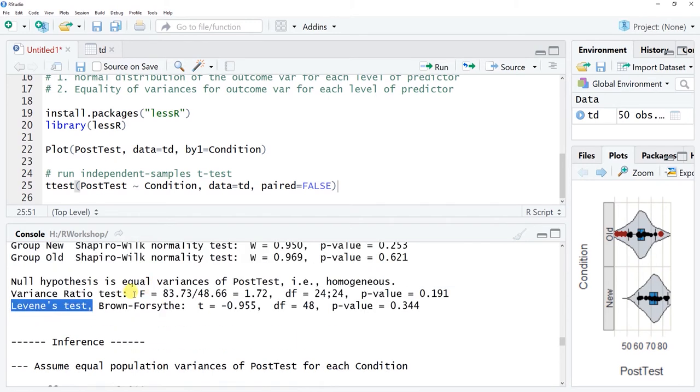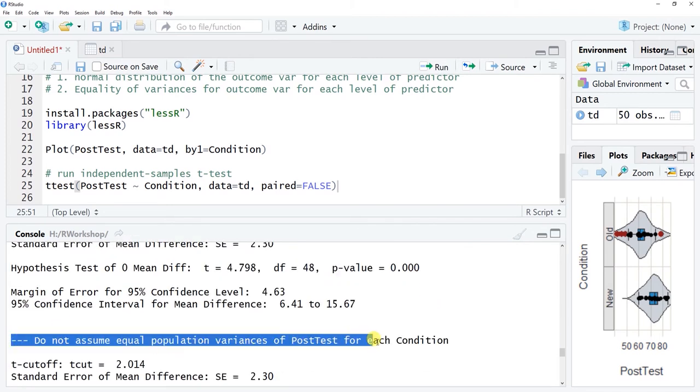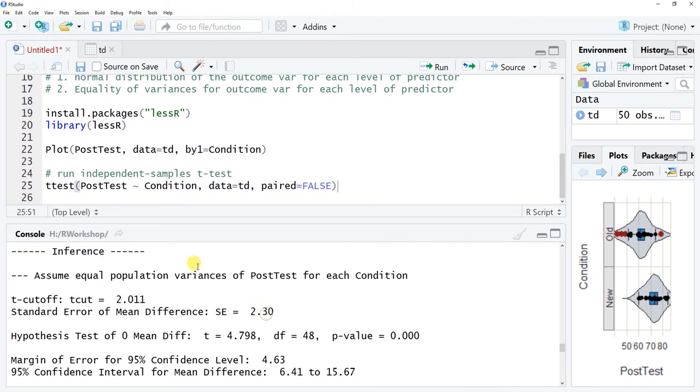Now, if you had had a significant value, meaning p was less than 0.05 for Levene's test, then you would come down to the section that says do not assume equal population variances. Okay? What we're really interested in here is this line, the hypothesis test of zero mean difference. The null hypothesis is that there is no difference in the two means, or averages, in terms of post-test scores for each level of that categorical predictor variable, meaning new versus old training conditions. Here we see our t-value is 4.798, degrees of freedom are 48, and our p-value is 0.000. So this is a very small p-value.